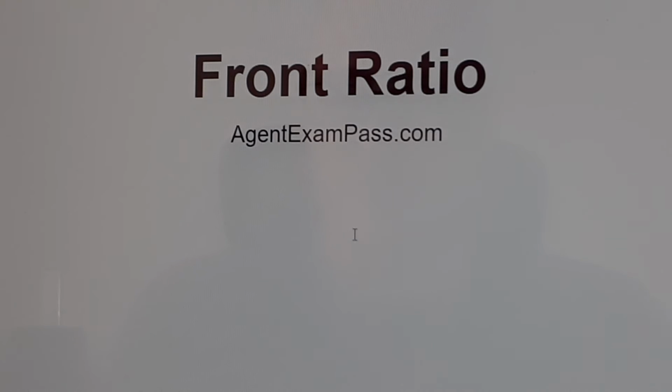Front ratio. Percent gross income used to pay housing expense. The front ratio is the percent of monthly gross income used to pay one's housing expense. If a person's gross income is $3,000 a month, and $1,000 is paid for housing, either rent or mortgage, it doesn't matter, per month, then the front ratio is 1,000 divided by 3,000, which is 0.3333 or 33%.